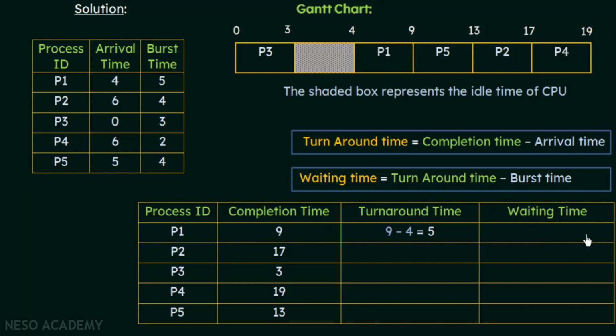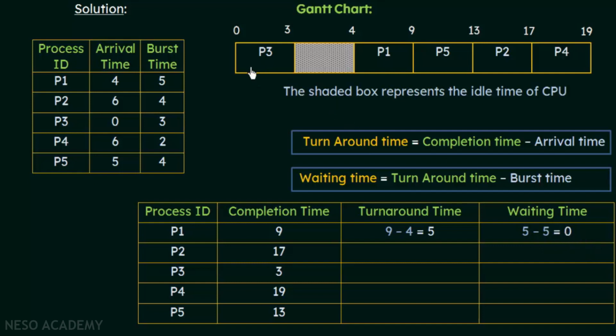Now what is the waiting time? The waiting time is turnaround time minus burst time. Here we already found the turnaround time, which is 5 units of time. And what is the burst time? It is again 5 units of time for process P1. So what is the waiting time? It is 5 minus 5, which is 0. So we got 0 here.